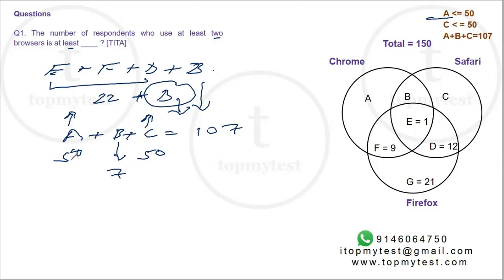Right. Now, if I reduce the value of A, the value of B will increase because C cannot increase any further. C has reached the upper limit. Similarly, if I reduce A and C, value of B will increase even more. So this is the bare minimum value of B. Plug it in. If I put 7 over here, 22 plus 7, 29 will be your correct choice.